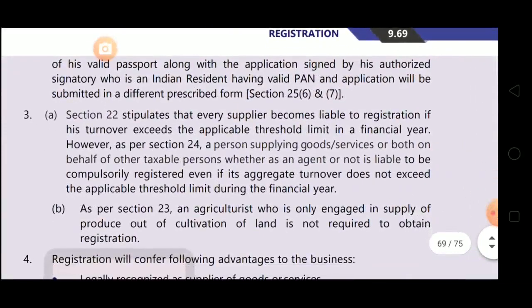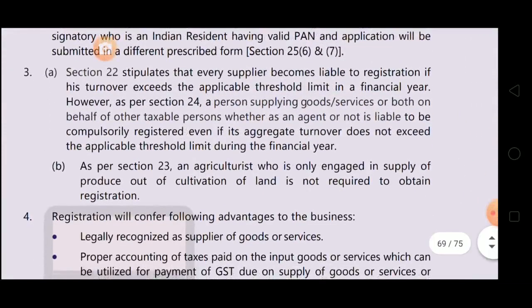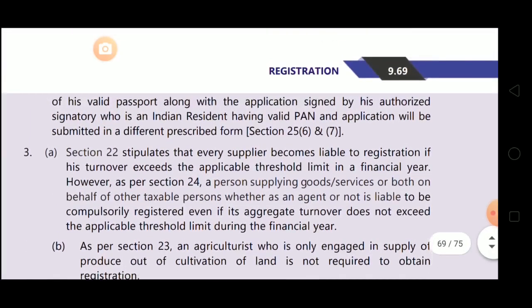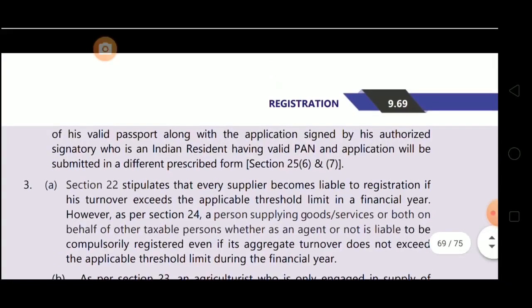Section 22 stipulates this for 3B. As per Section 23, an agriculturist who is only engaged in supply of produce out of cultivation of land is not required to obtain registration. As per Section 23, means Section 23 is for persons not liable to take the registration.